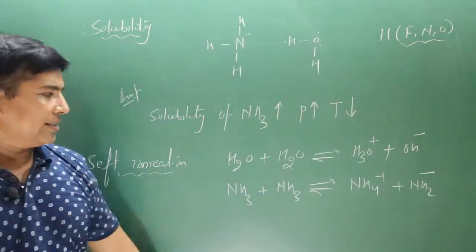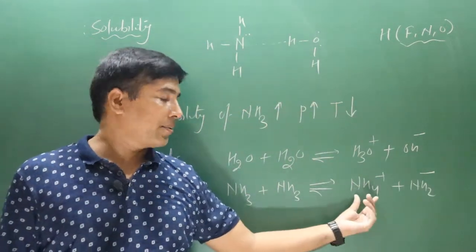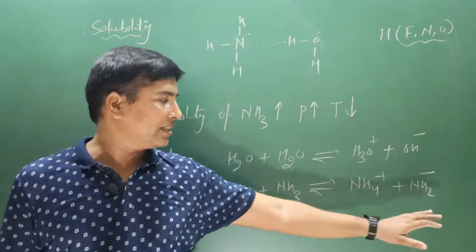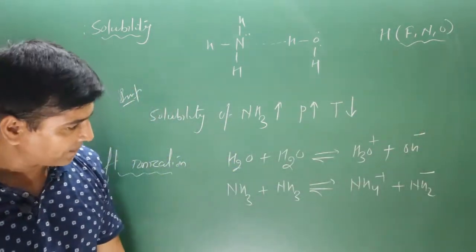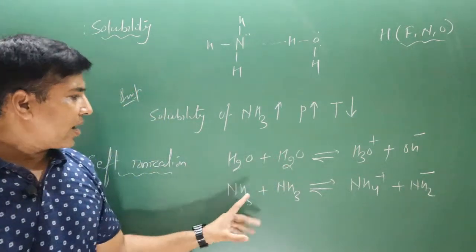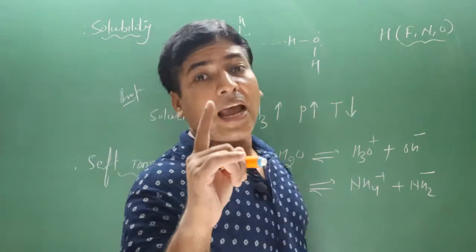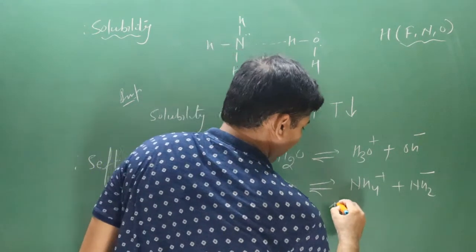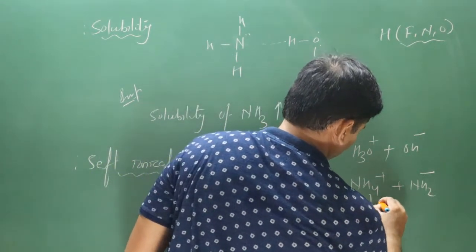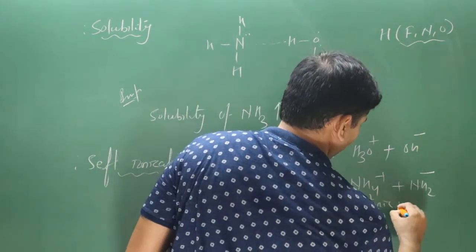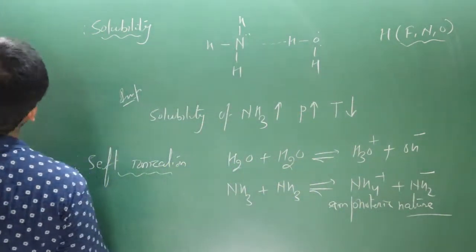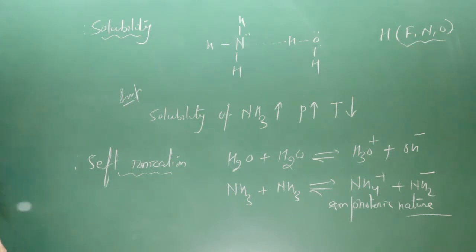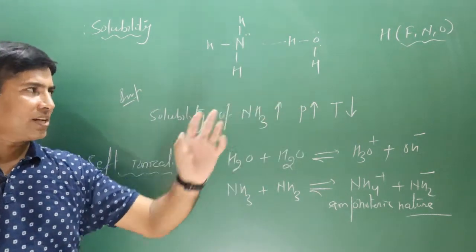In this case it has the tendency to accept an electron pair, so it can act as a Lewis acid, and it can donate electron density, so it also acts as a Lewis base. So like water, ammonia also shows what kind of nature? Amphoteric nature. This kind of behavior is shown by amphoteric compounds. They can react with acids and also with bases.